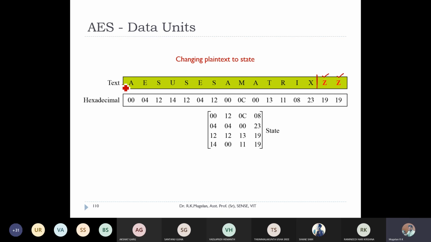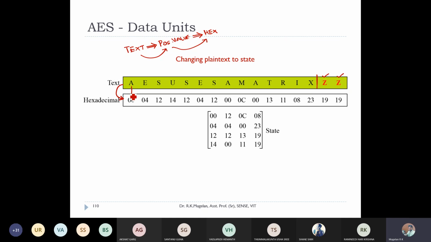Now they converted this text message into hexadecimal values. So here the conversion, how they made it: they took the text and gave the positional values. Positional value will be in decimal, right? Then they convert the positional values into hexa. But I need you people to check how this conversion has happened.